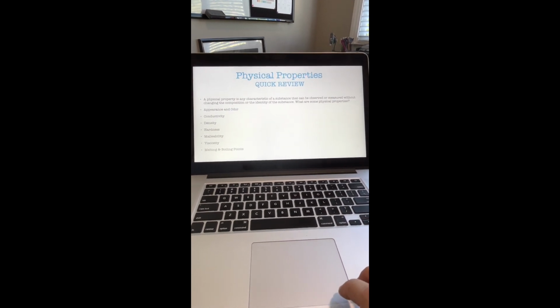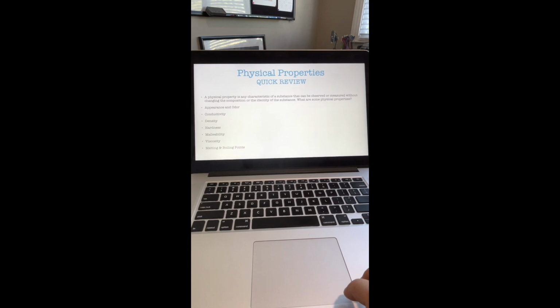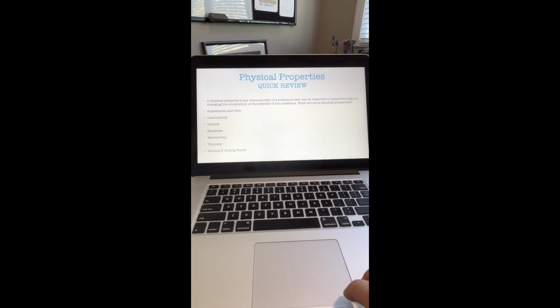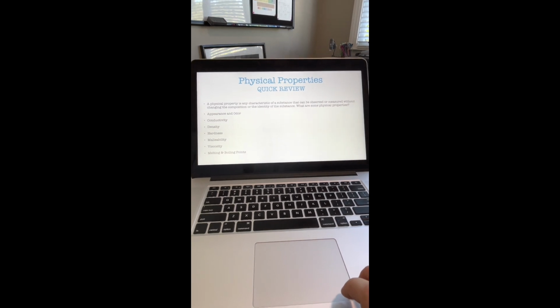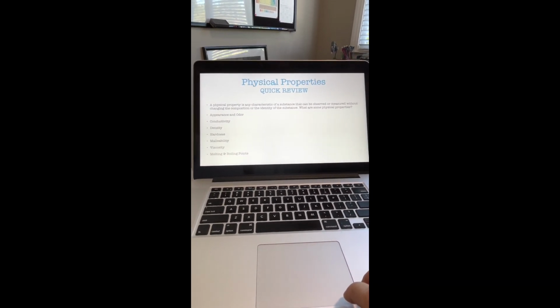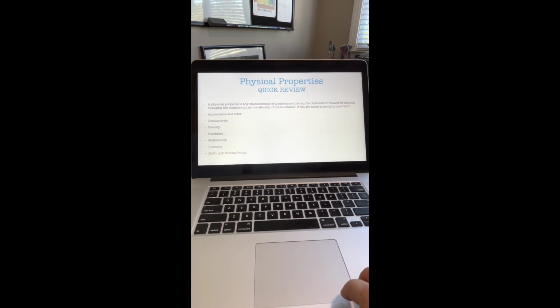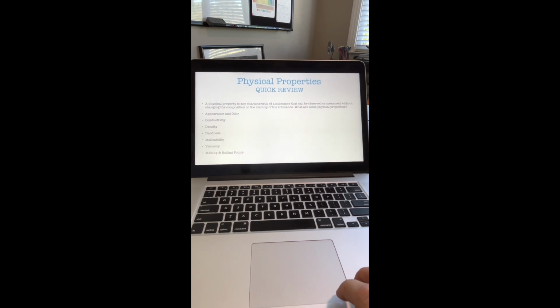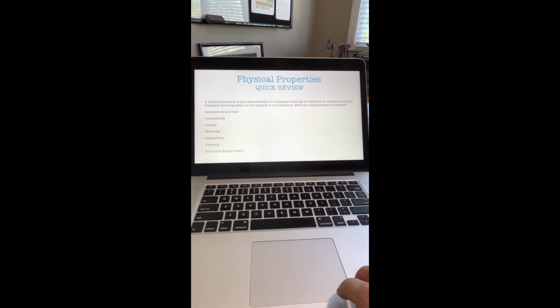The first part of this module discussed physical properties. We've gone over them quite a bit, but just as a quick review, a physical property is any characteristic of a substance that can be observed or measured without changing the composition or the identity of the substance. What are some physical properties?